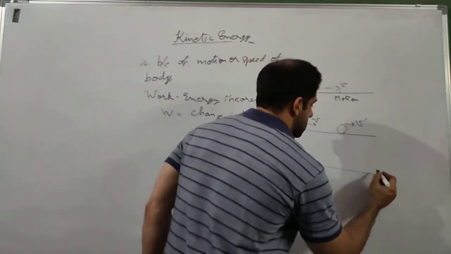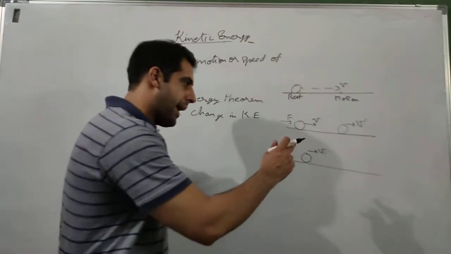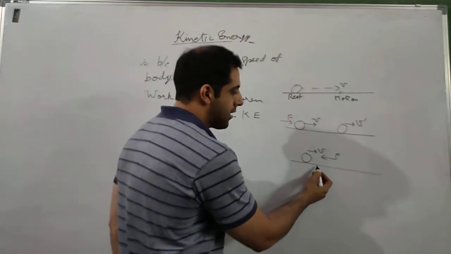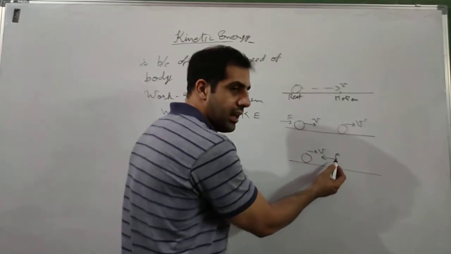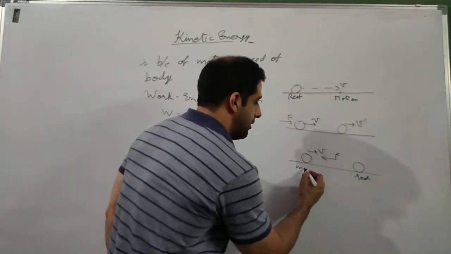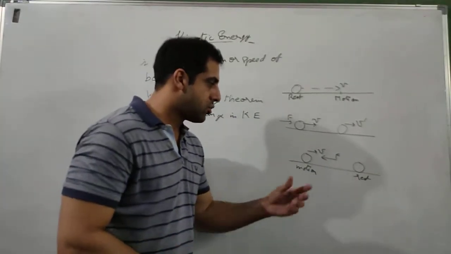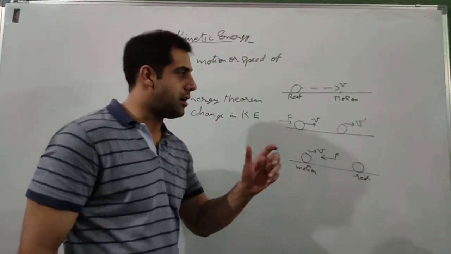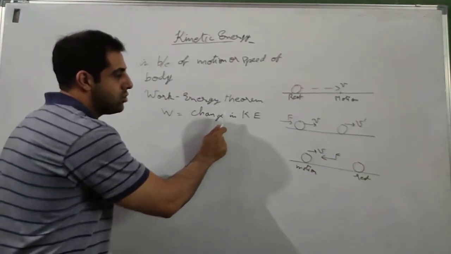There can be a third case also. A ball was moving with a speed v, and I applied force, I did some work, but in the opposite direction, in such a way that after traveling some distance the velocity kept on decreasing, and eventually the ball came to rest. It came to a stop. So it was moving in the starting and then it came to rest. Again there will be some final kinetic energy and some initial kinetic energy. So in all three cases, work done will always be equal to the change in kinetic energy.